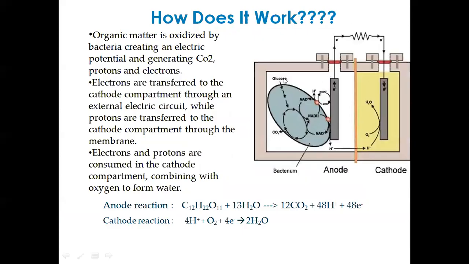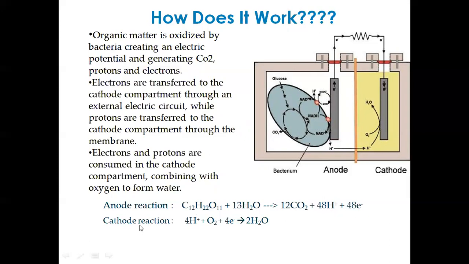Now here is the typical picture of a microbial fuel cell. You can see here is the cathode, here is the anode, and this is the separation membrane, the salt membrane, and here is the wastewater, where you are culturing the bacteria. In the anode reaction, here at the anode, you can see the sugar, an organic compound, added with water, and it converts into carbon dioxide, hydrogen ions and electrons.